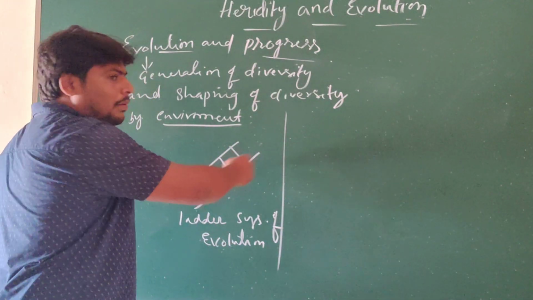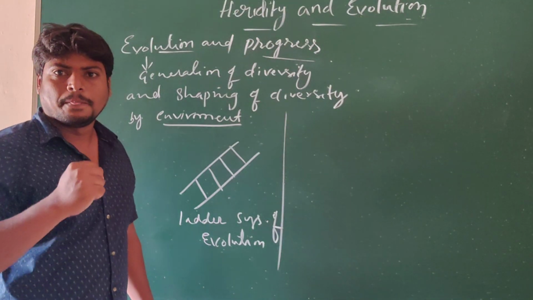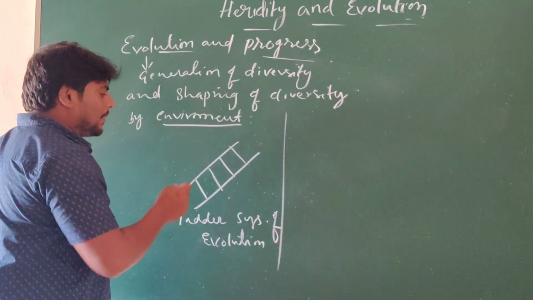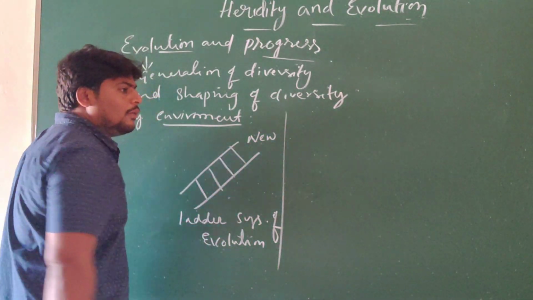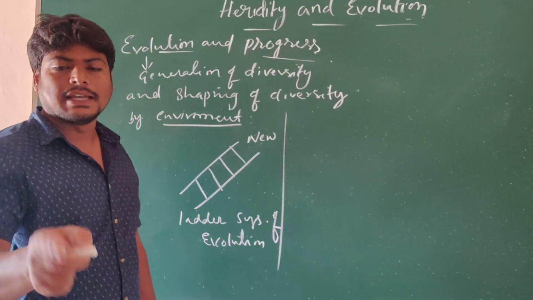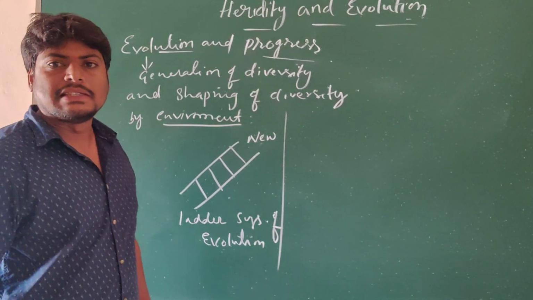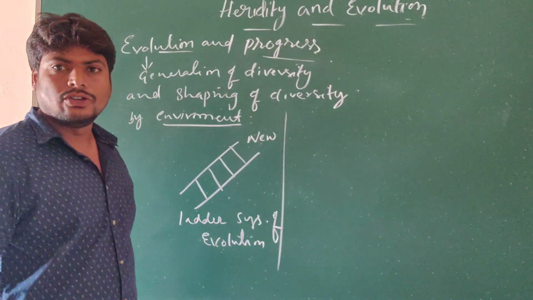At a time, all members cannot compare. Is it right? So to form the new, the old one should be eliminated. That occurs in the ladder system of evolution.